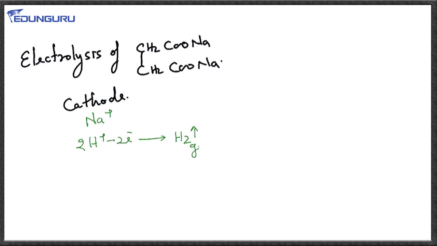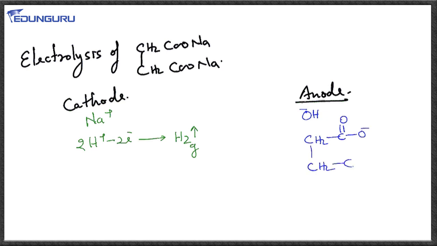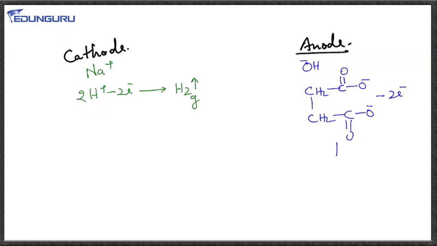On the other hand, what happens at anode? At anode we have OH minus and CH2C=O O minus, CH2C=O O minus. Now it will lose 2 electrons. As a result of loss of electrons, we will have CH2C=O O radical, CH2C=O O radical.